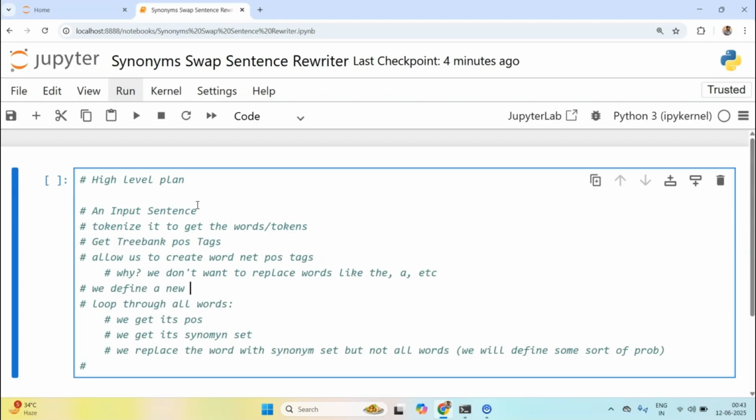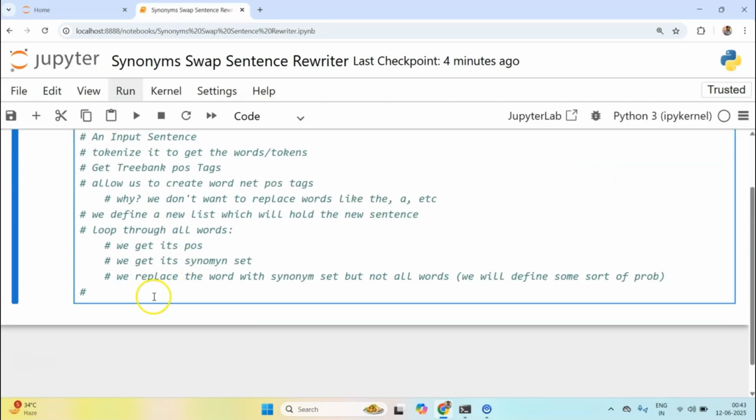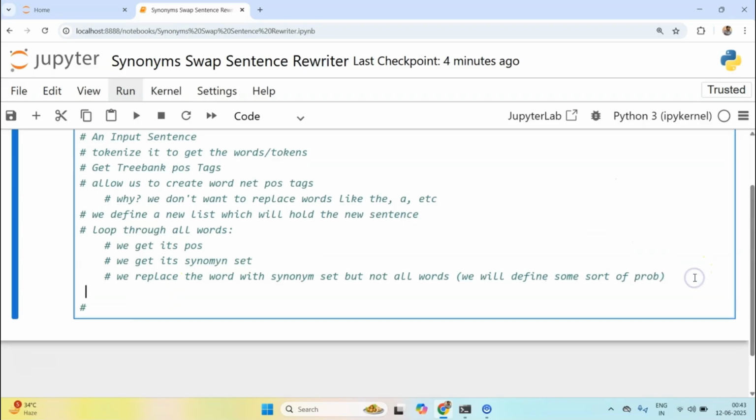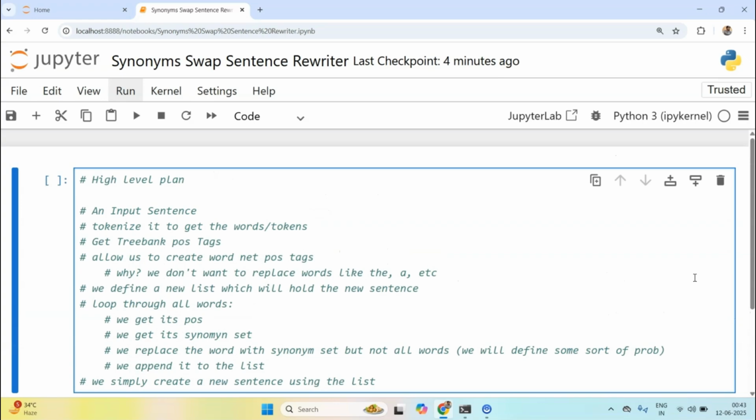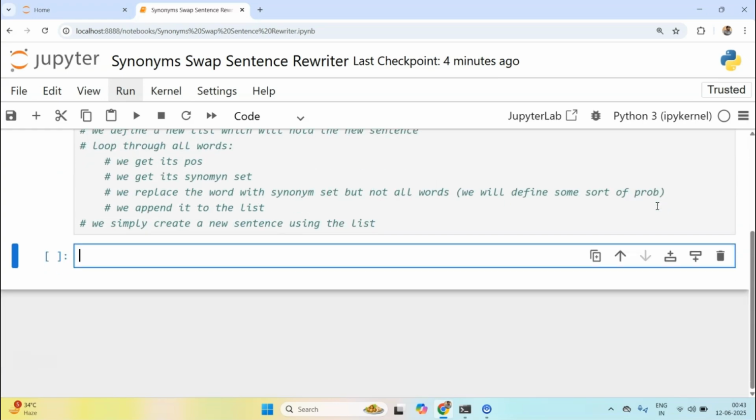We define a new list which will hold the new sentence. And then finally, after we replace it, we append it to the new list, and then we simply create a new sentence using the list. Okay, so this is a high level plan for our project. What's next? Let's try to implement it one by one.